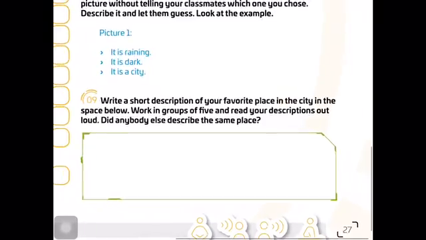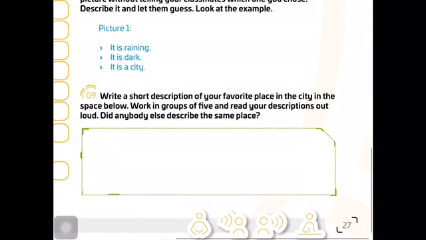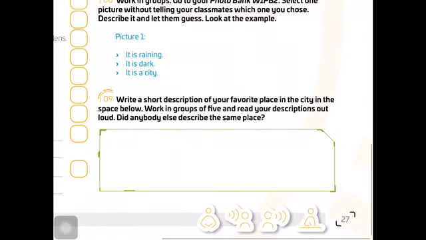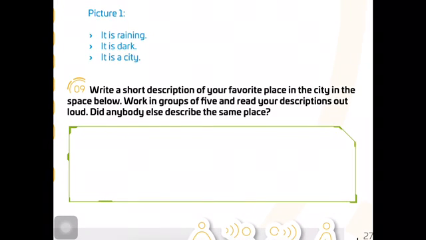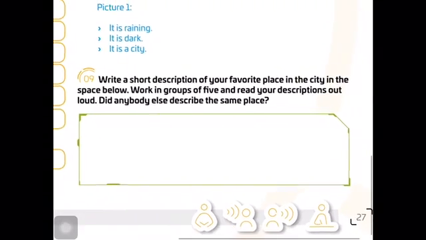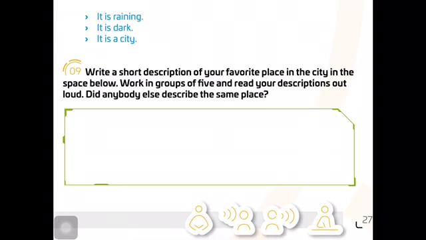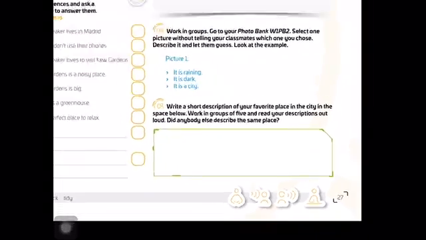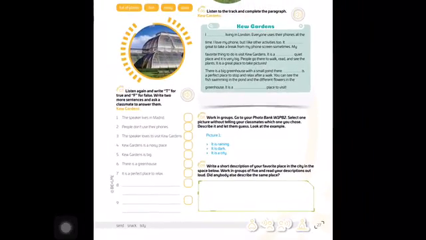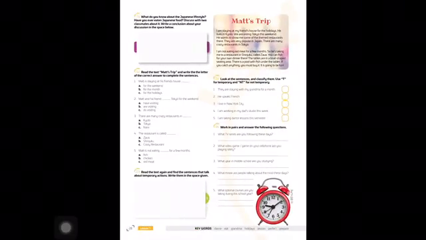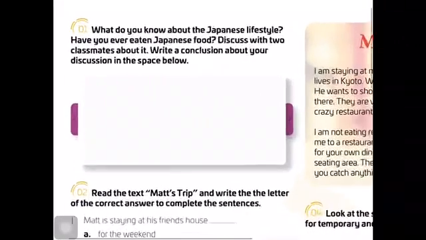Exercise 9, write a short description of your favorite place in the city in the space below. Work in groups of 5 and read your descriptions out loud. Did anybody else describe the same place? When we make the virtual class, I think we will be able to read the descriptions, okay? In the virtual class that we are going to have this week. Very good. On page 28, we have some more exercises to develop.